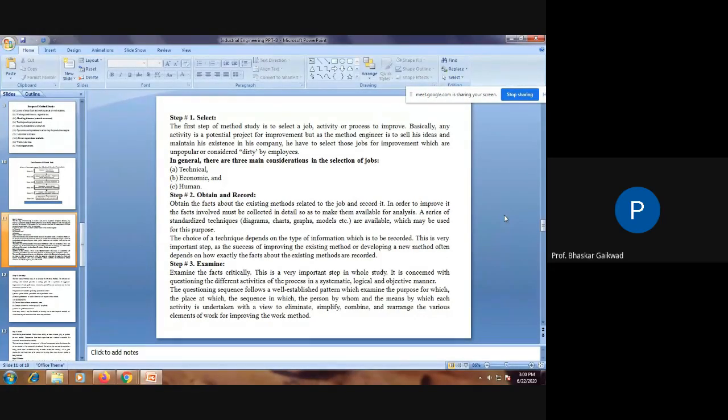The questioning sequence follows a well-established pattern which examines the purpose for which, the place at which, the sequence in which, the person by whom, and the means by which each activity is undertaken, with a view to eliminate, simplify, combine, and rearrange the various elements of the work for improving the work method.